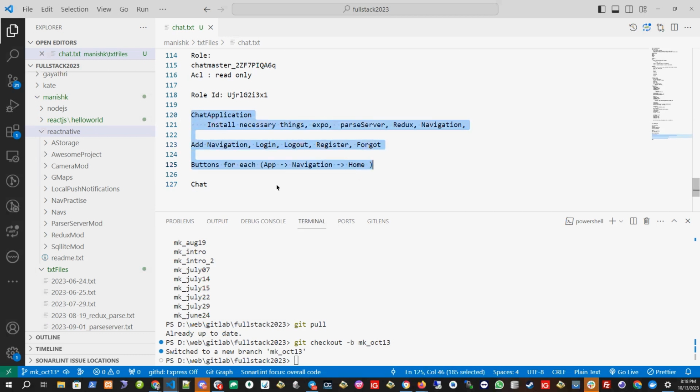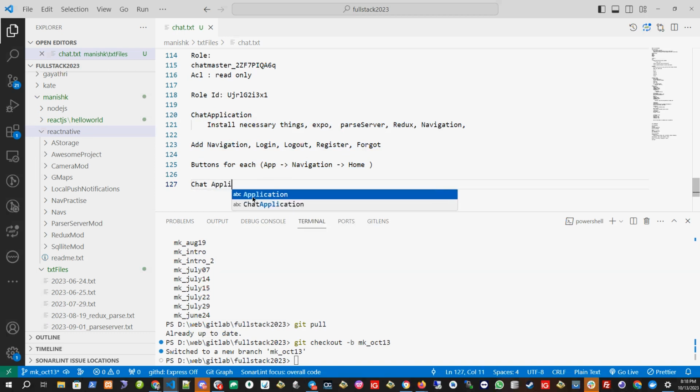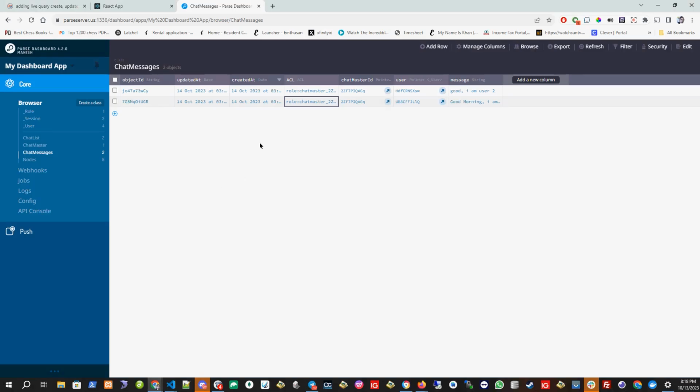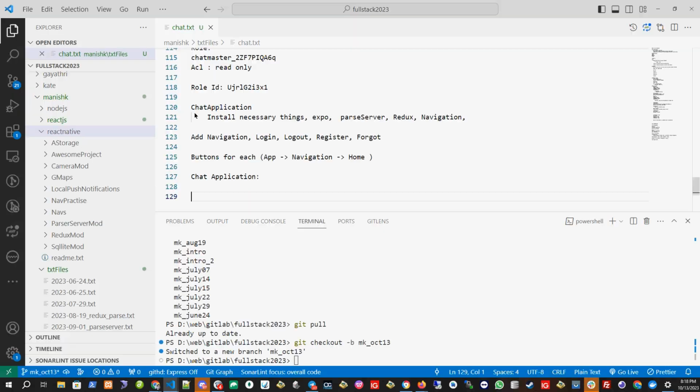Once it is done, create a PR and put it in the chat that you have created the PR. I will see if you have done it correctly. Next time I will tell you how to write the chat application. I will give you some guidance and we have to start writing that chat application also. So we have almost done the structure. We just need to use this database to create the application. So we will start that next time. Is this part clear?